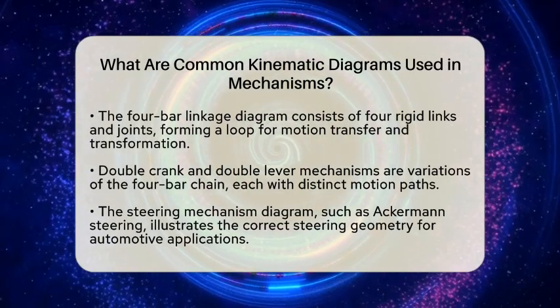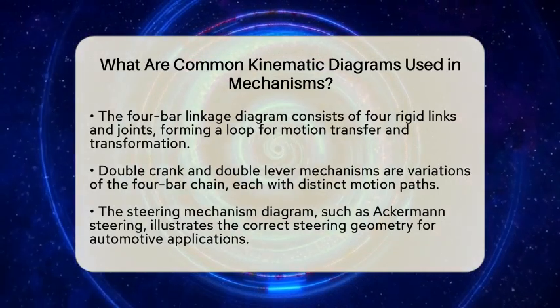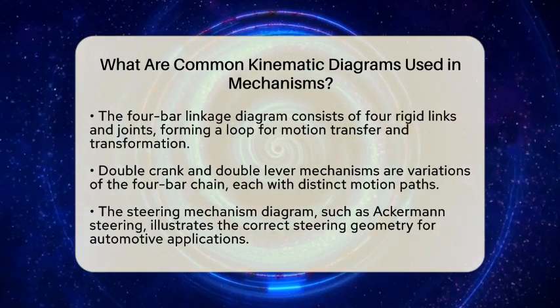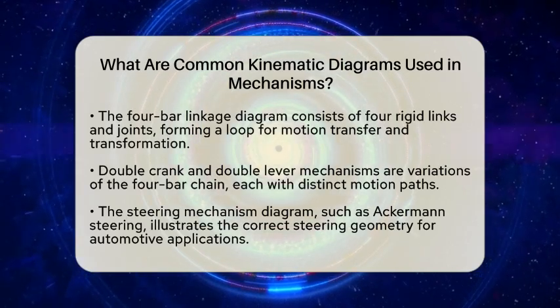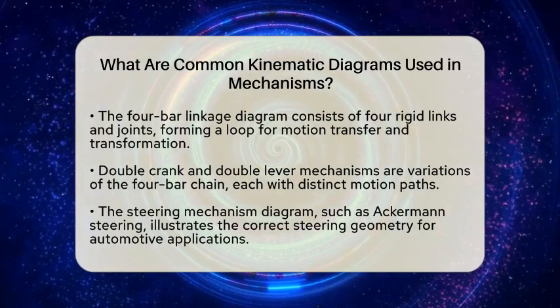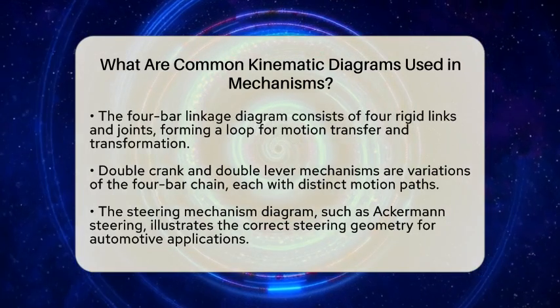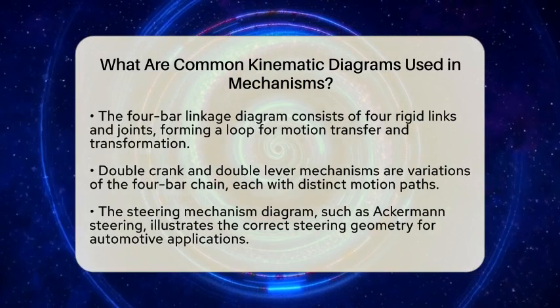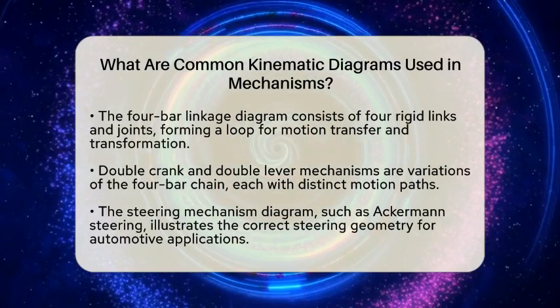Another interesting type is the double crank and double lever mechanisms. These are variations of the 4-bar chain. The double crank has two cranks rotating continuously, while the double lever uses levers to create specific motion paths. Their diagrams clearly show how links and joints are arranged to understand their motion.